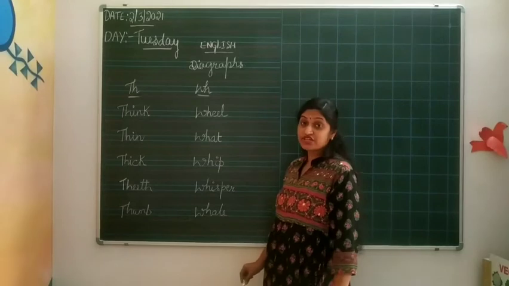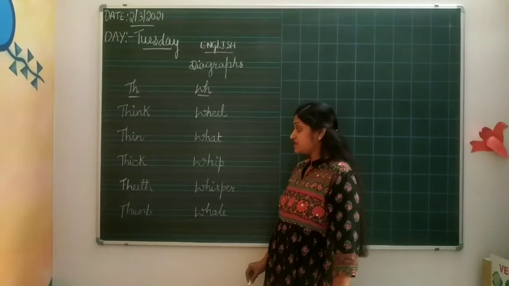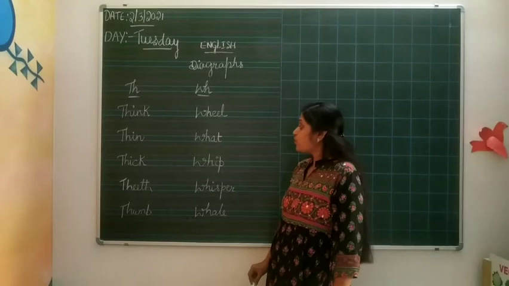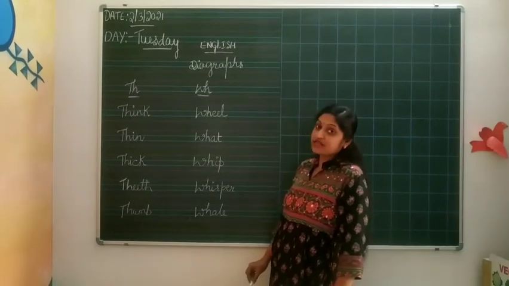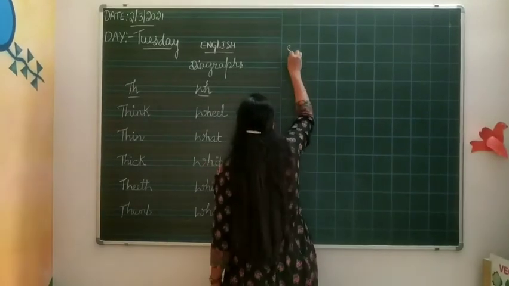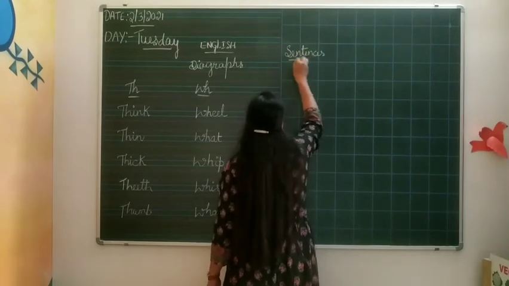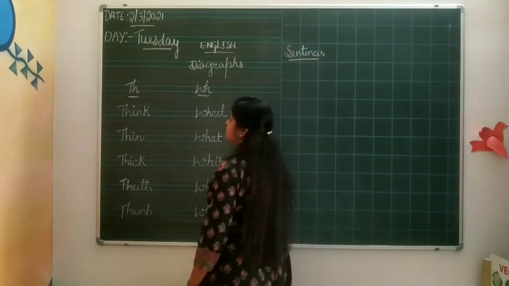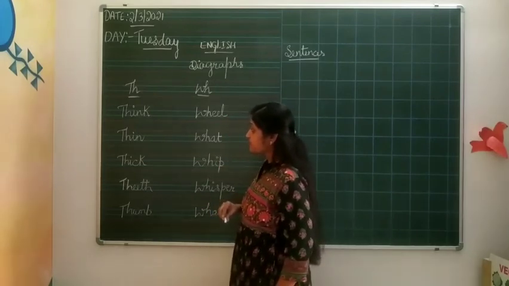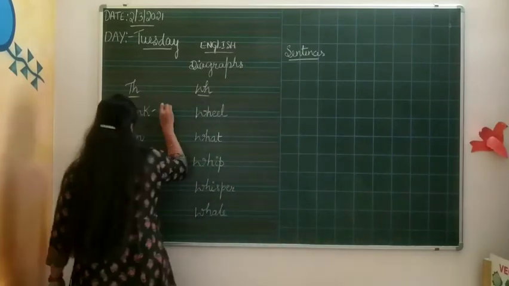This is TH and WH diagrams. Thin, thick, teeth and thumb. Okay. We, what, whip, whisper and the way. These are the words of WH. I'll make some sentences using TH and WH. Okay, in TH, I'll take think and teeth. Okay, no, think and thumb.